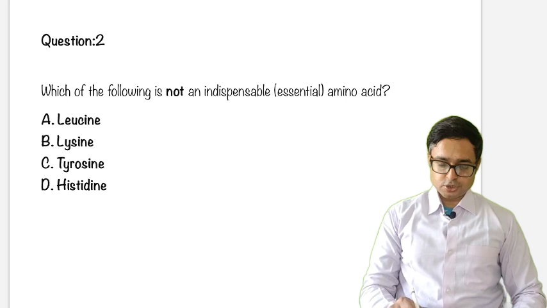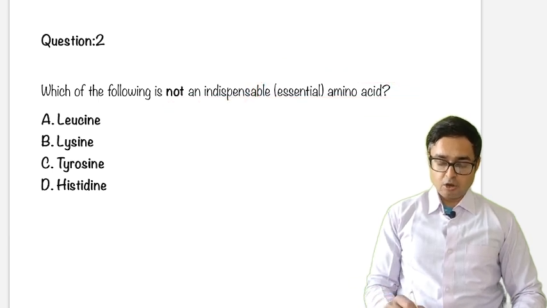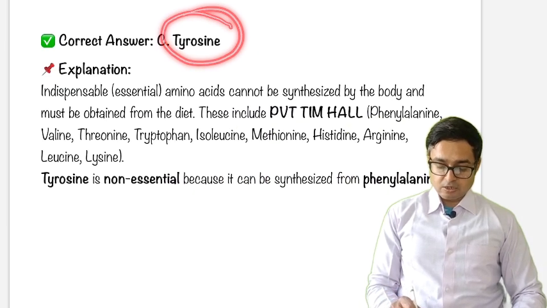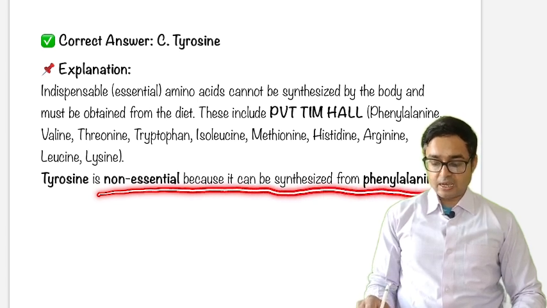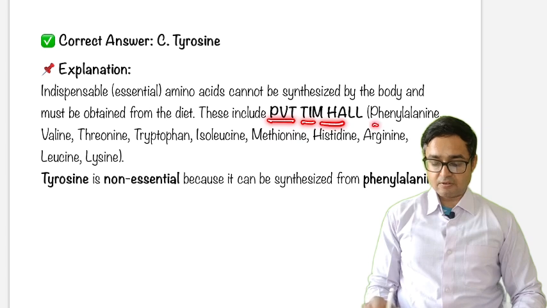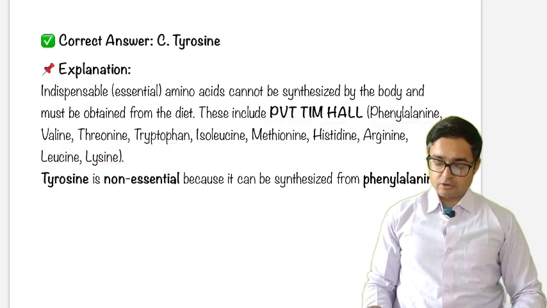Quickly we are going to the second question. Which of the following is not an indispensable essential amino acid? Options are leucine, lysine, tyrosine, histidine. So what will be the answer? The answer should be tyrosine. Tyrosine is a non-essential amino acid because it can be synthesized from phenylalanine. Just remember the essential amino acid mnemonic: PVT TIM HAL: phenylalanine, valine, threonine, tryptophan, isoleucine, methionine, histidine, arginine, leucine, lysine. Just remember this, and you'll be good to go.